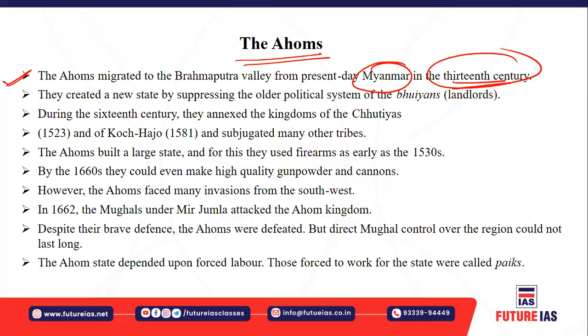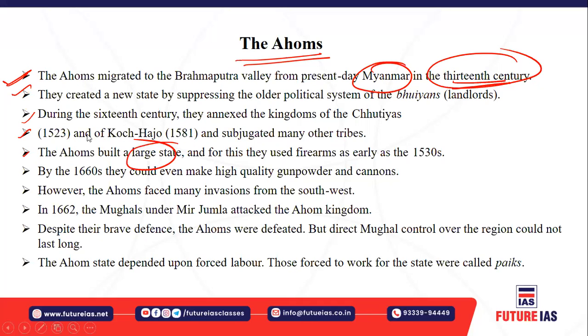Okay, and they created a new state by displacing the older political system, which was also known as the system of bhuyans, or landlords. All right. And you must understand, in the 16th century the Ahoms annexed the kingdom of the Chutias. Okay, and in 1523 and 1581 they started subjugating many more tribes also. In that process the Ahoms grew further and built a large state.